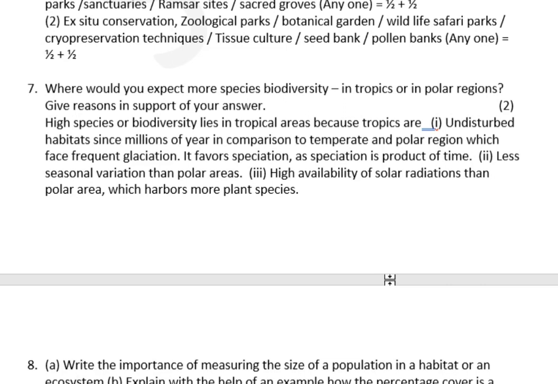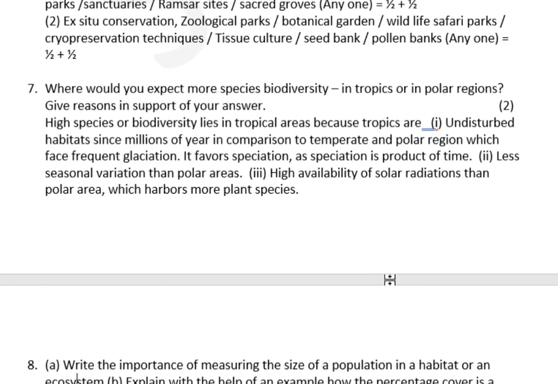Our answer is the tropics, and that alone can come as a 3-mark question. Why is there more biodiversity in the tropics? There are three main reasons for this. One is undisturbed habitat for millions of years, in comparison to temperate and polar regions which face frequent glaciation. Since there is no disturbance, it favors speciation, meaning formation of species, as it is a product of time.